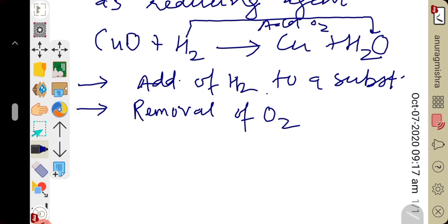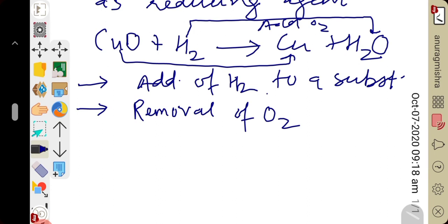Copper oxide is changing into copper metal by removal of oxygen, which is reduction. That's why hydrogen is behaving as a reducing agent.